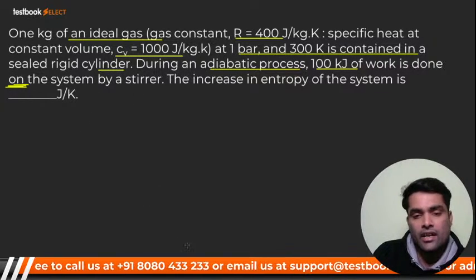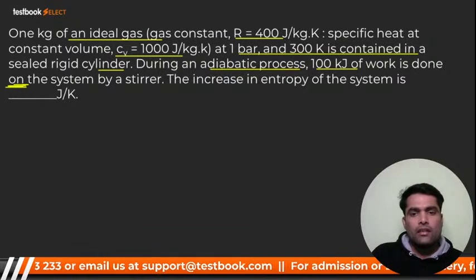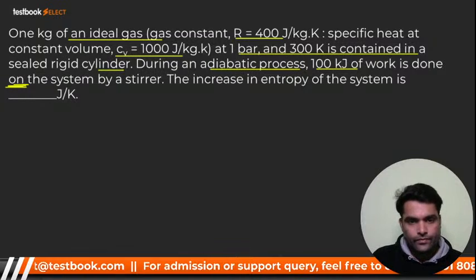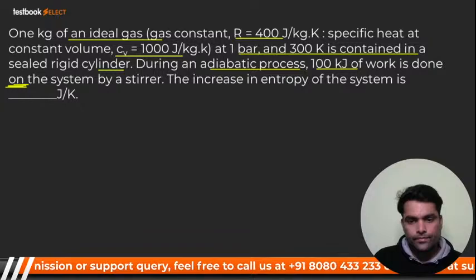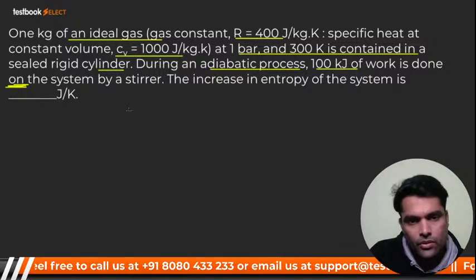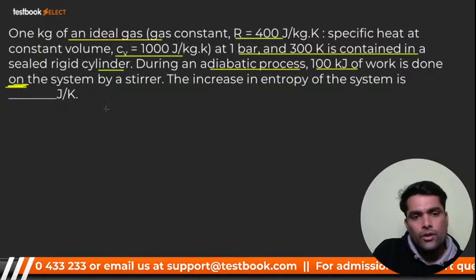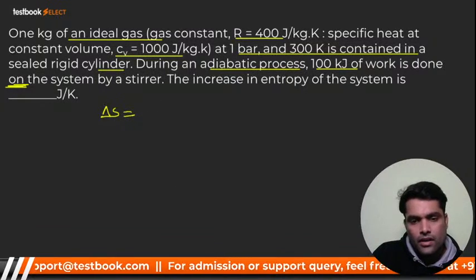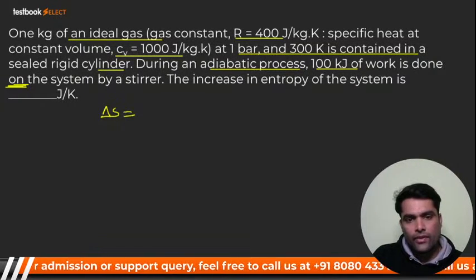Increase in entropy. What we have to calculate is entropy, very good. So see here. Now you know that it is adiabatic. So first of all, what should be the delta S? It should be none other than CV ln T2 by T1 plus R ln V2 by V1, right?